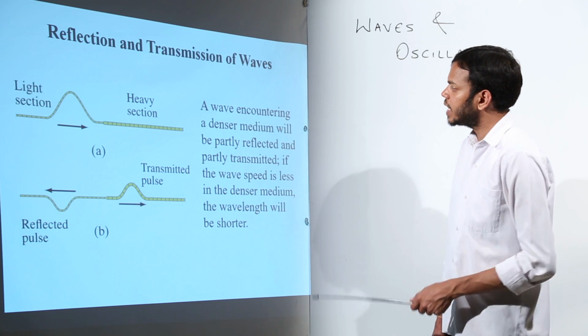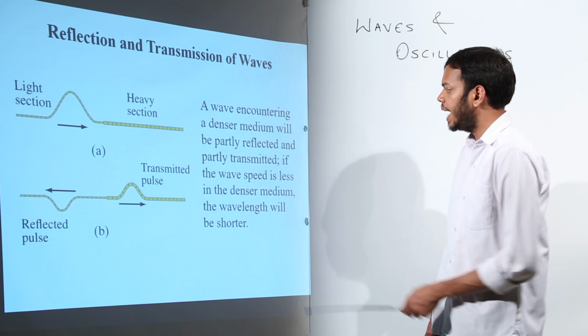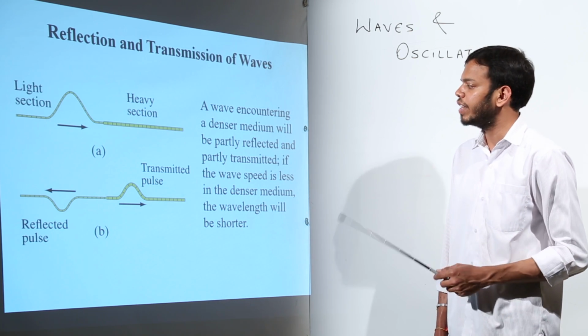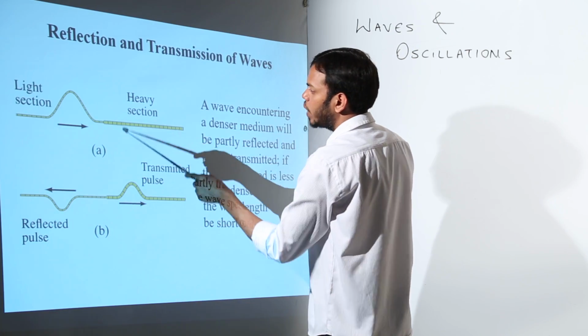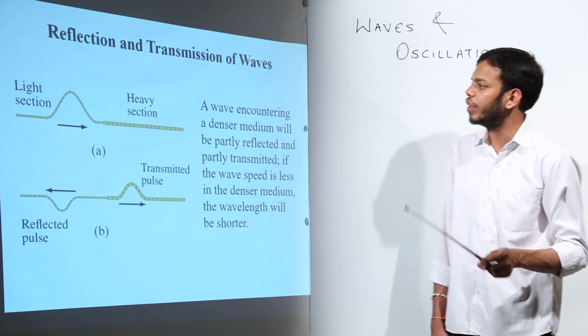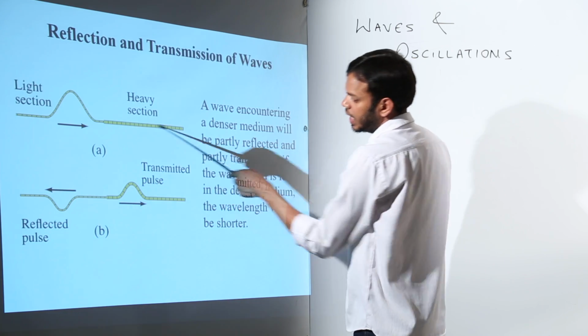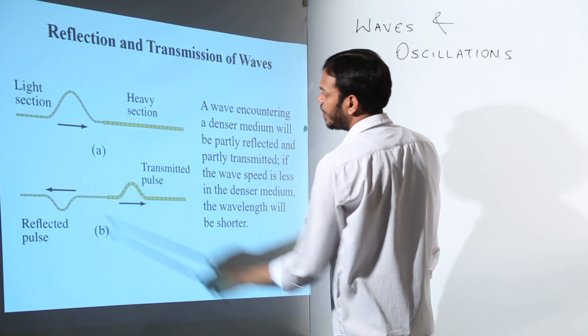Light section and heavy section. A wave encountering a denser medium will be partly reflected and partly transmitted. If the wave speed is less in the denser medium, the wavelength will be shorter. So, this wave is coming from a lighter section towards a heavier section, that means there is a change in density, that means the wave is going from rarer to denser medium. Now, this wave is going to partially transmit and partially reflect. So, it got partially transmitted and partially reflected back.